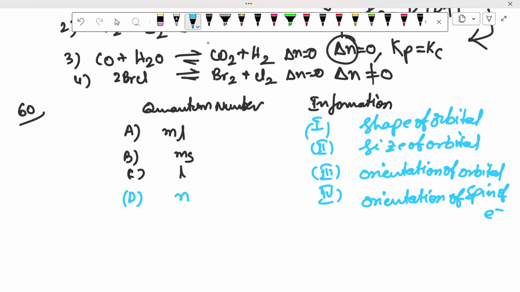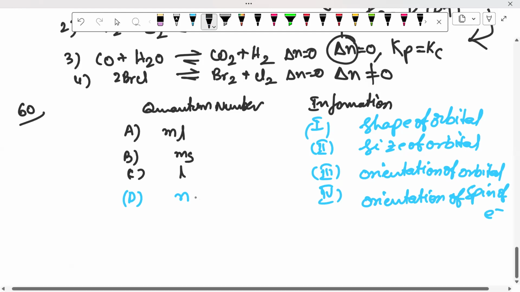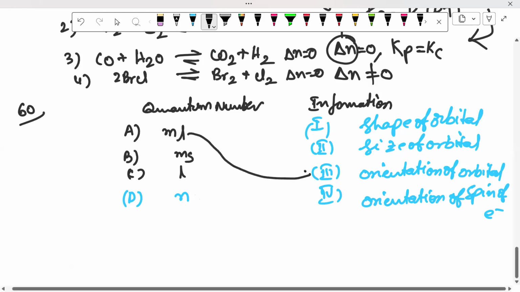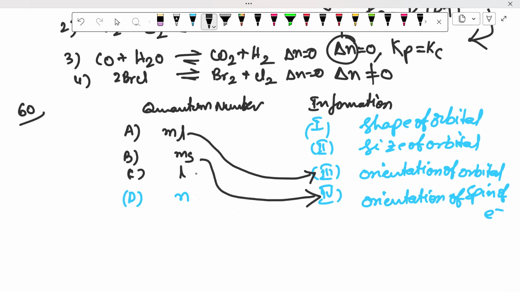Now, can you please look into this one? It's an easy one. So first, ML. Sorry, ML is the magnetic quantum number, not azimuthal. Magnetic quantum number gives the orientation of the orbital. MS, spin quantum number, gives the orientation of spin of the electron. L, shape of the orbital. N, size of the orbit.